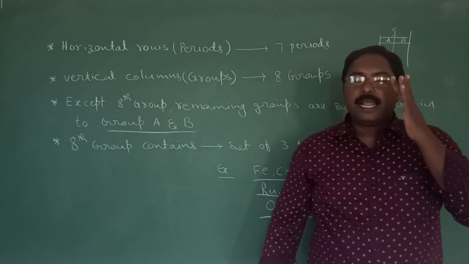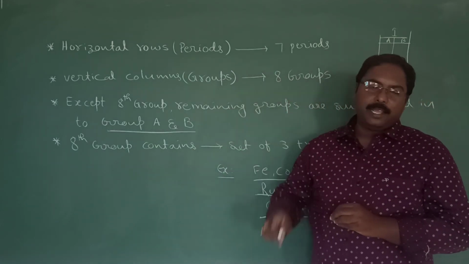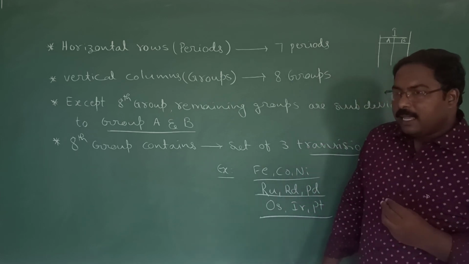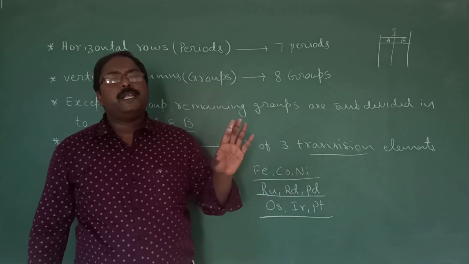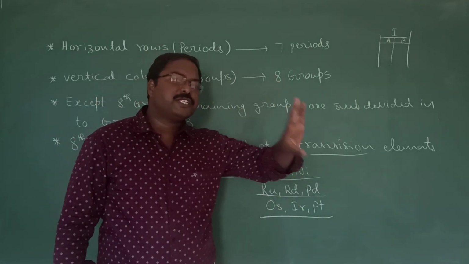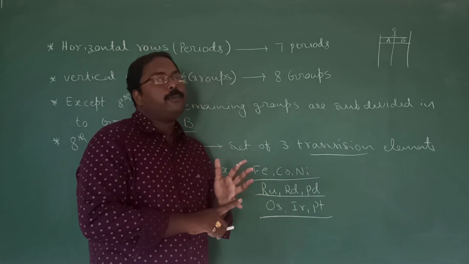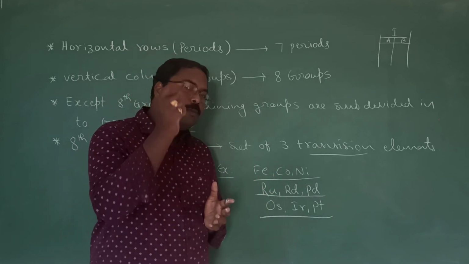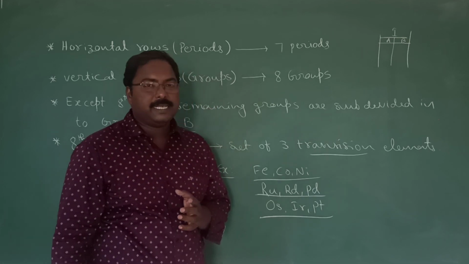Why did he place them like that? There is no justification given by Mendeleev. Okay? Because coming to his classification, we say simply that Mendeleev's classification is based on atomic weights. But along with the atomic weights, he considered one more point, that is similarity in the properties.